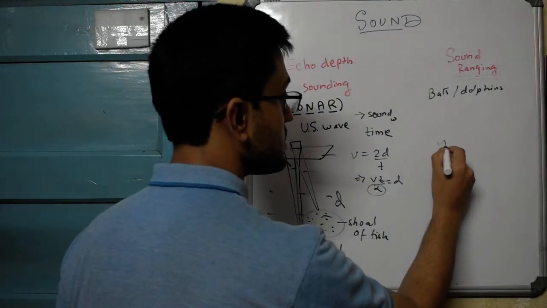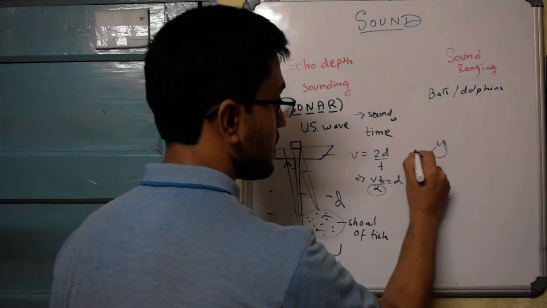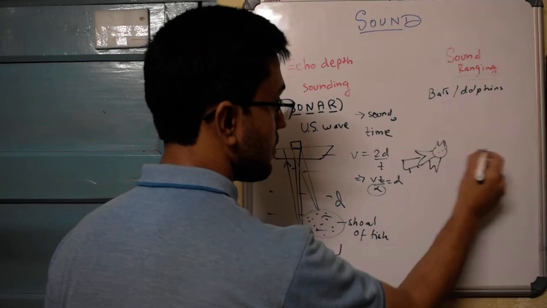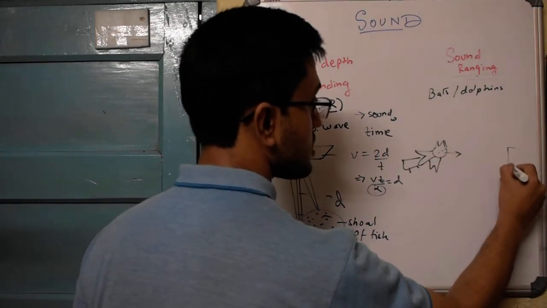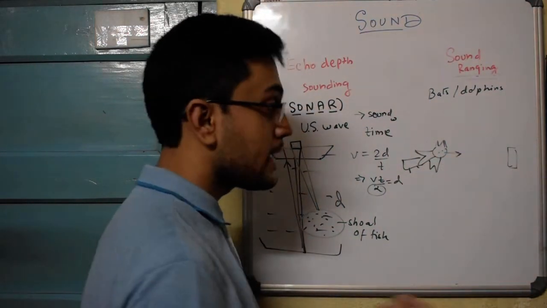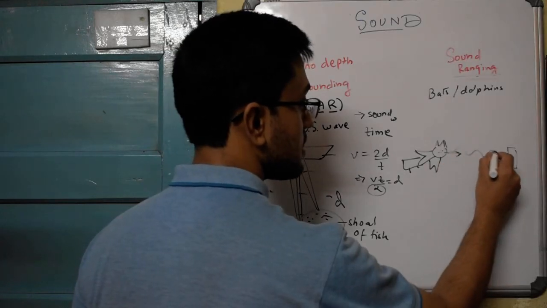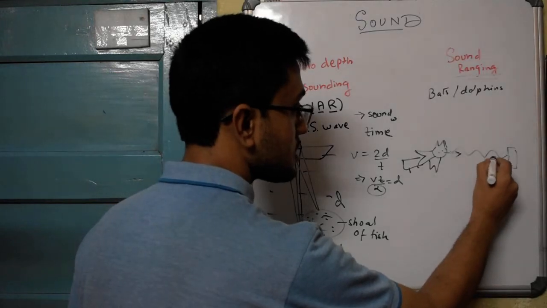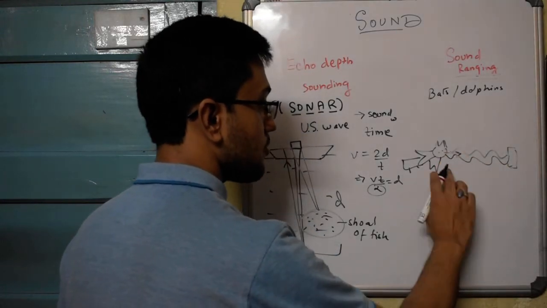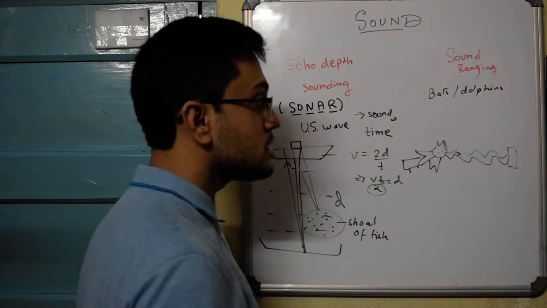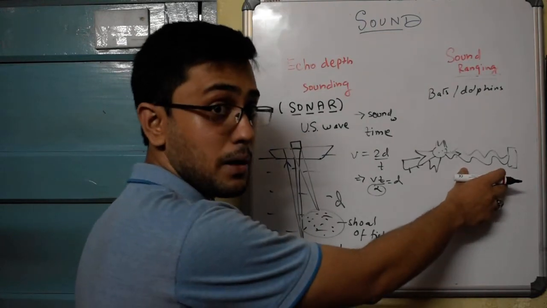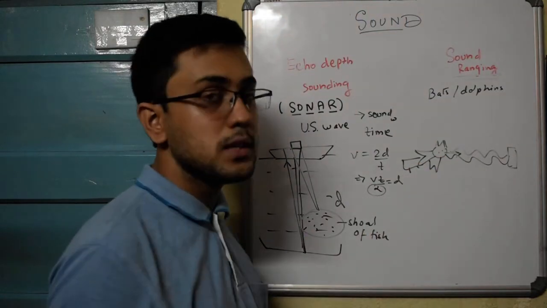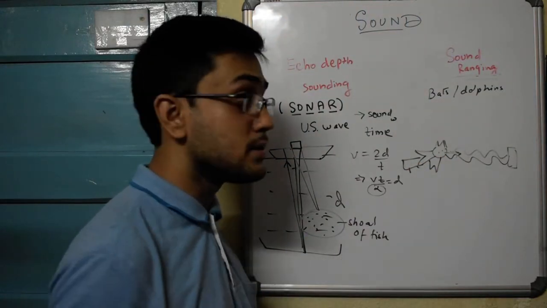So if this is a bat, suppose, and it's traveling very fast, and here is an obstacle, what the bat does is at every moment it emits ultrasonic waves, and the ultrasonic waves hit the obstacle and come back to the bat. From here it can calculate how much time it takes for the waves to come back, and therefore it can calculate the distance. But obviously bats do not do this mathematics to calculate the distance.